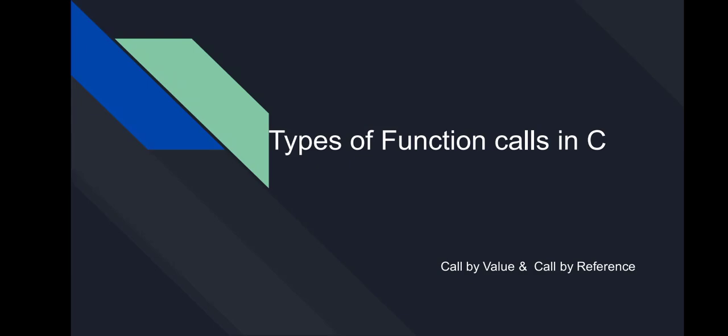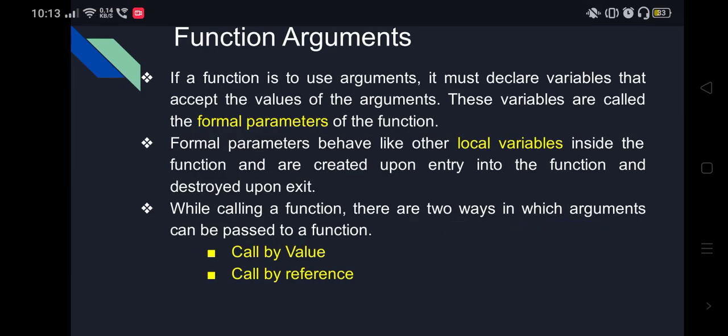Hello everyone, in this video we are going to see the concept of function calls in C. We have two types of function calls, call by value and call by reference. Call by value means we are passing the arguments into the function parameter list.